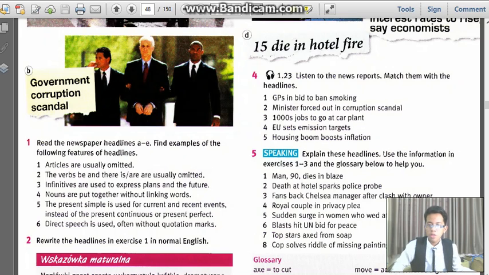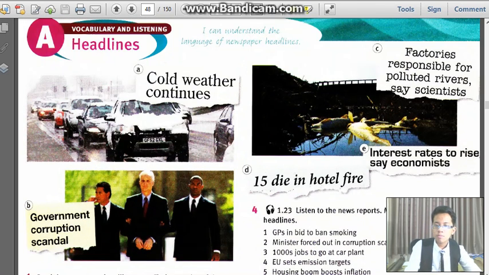Number 2: the verbs be and there is or there are are usually omitted. Do we have anything? Cold snap continues.